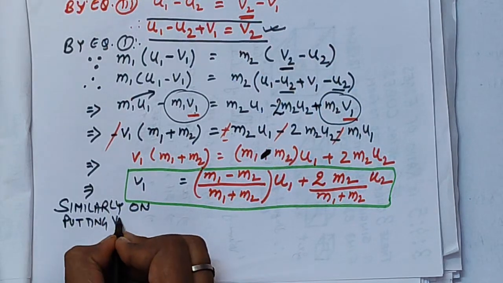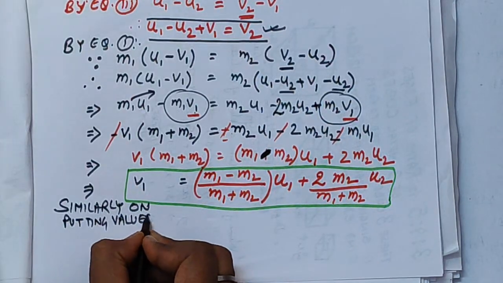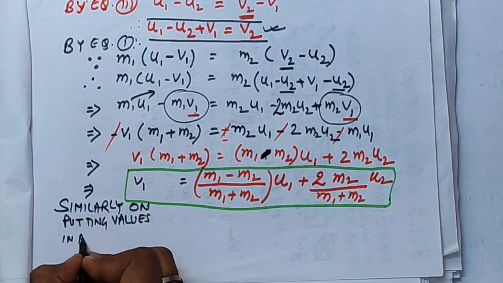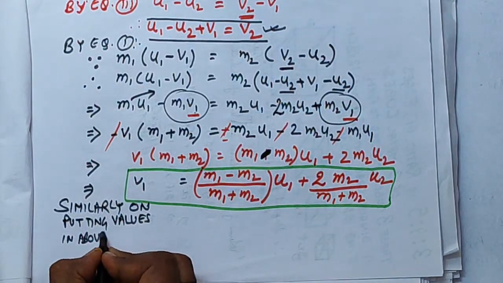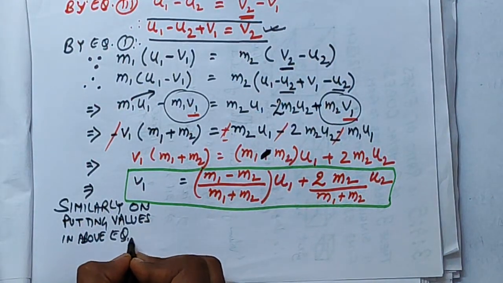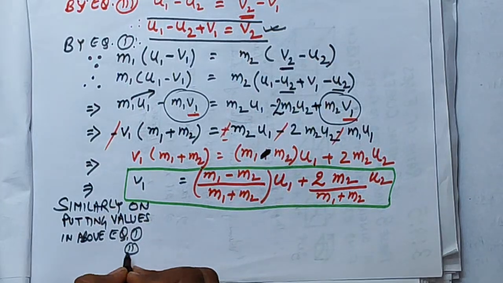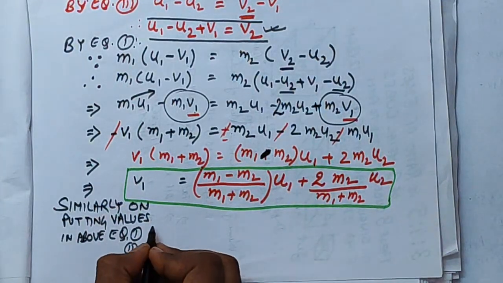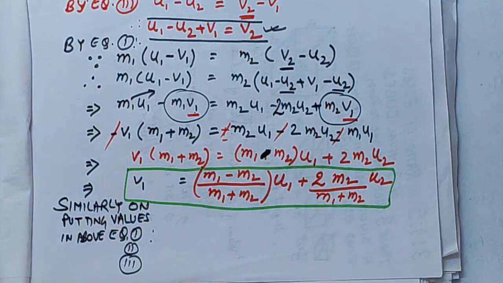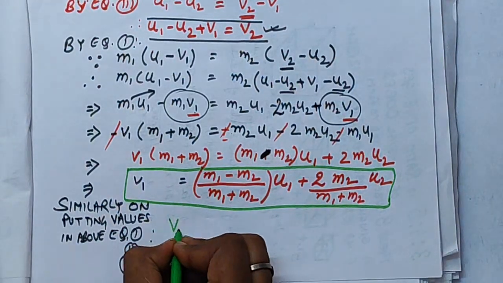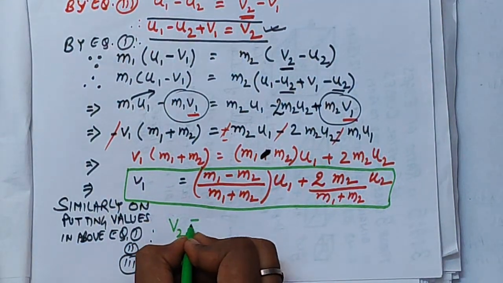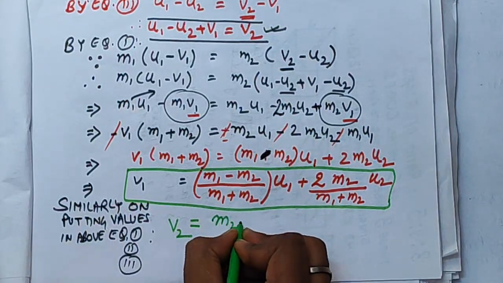Similarly, putting in the values, we can very easily find the final velocity of the second body, that is v2, by using equations 1, 2 and 3 as we have already derived earlier, right? So the v2 formula will be like this. You can see it's very easy to remember.